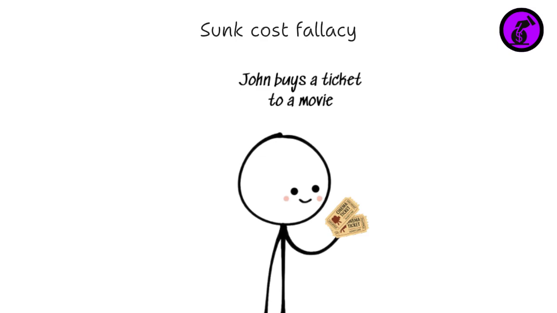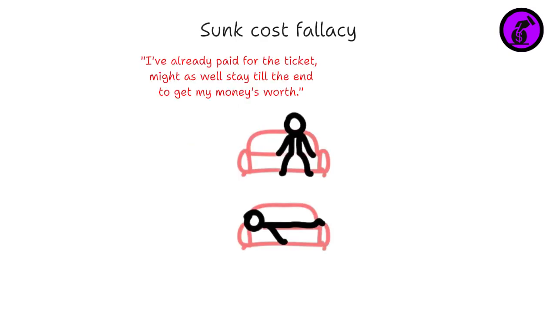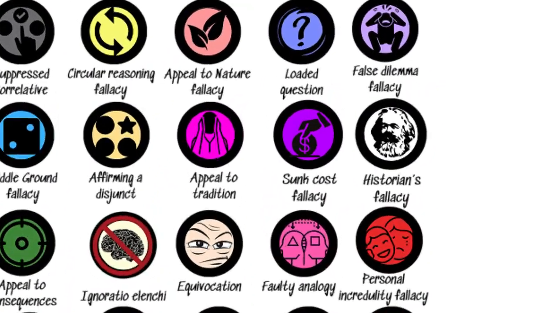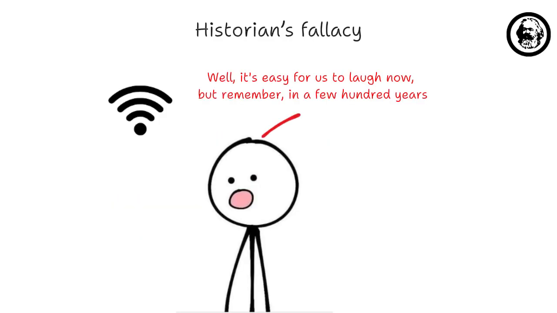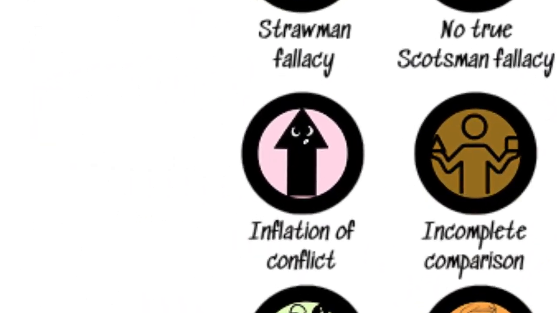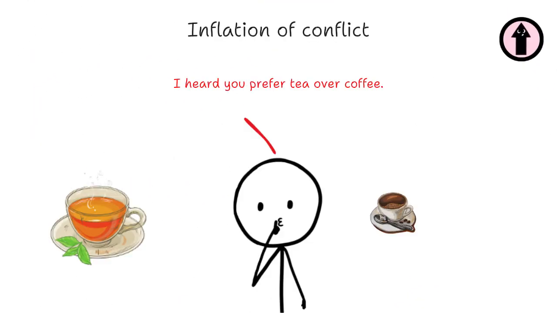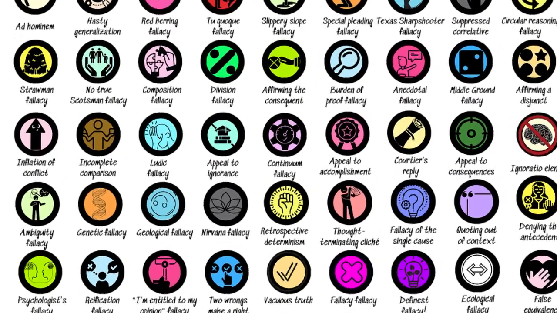Sunk cost fallacy: our tendency to continue with something we've invested money, effort, or time into, even if the current costs outweigh the benefits. Historian's fallacy: it occurs when one assumes that decision makers in the past viewed events from the same perspective and had the same information as those subsequently analyzing the decision. Inflation of conflict: the error of exaggerating the amount of disagreement in a field in order to invalidate claims in that field.